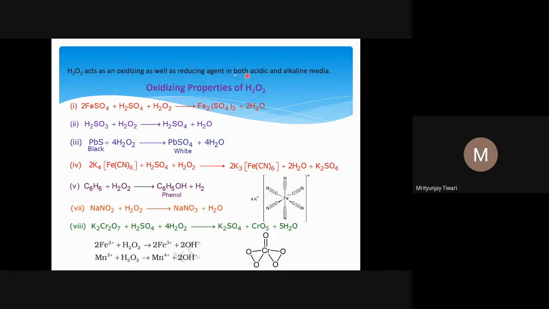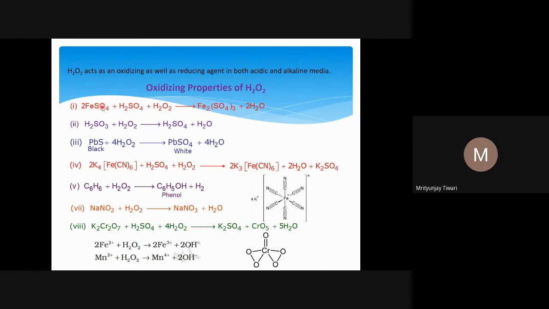So, oxidizing properties of H2O2, let us first look at those. It will increase the oxidation number of other substances with which it reacts. When H2O2 reacts with ferrous sulfate in acidic medium, H2SO4 just provides the acidic medium with the presence of H+ ion, which is catalytic. H2O2 oxidizes ferrous sulfate, which means it will increase the oxidation state of iron. In ferrous sulfate, iron is in +2 oxidation state, so it will go to +3 oxidation state in ferric sulfate.